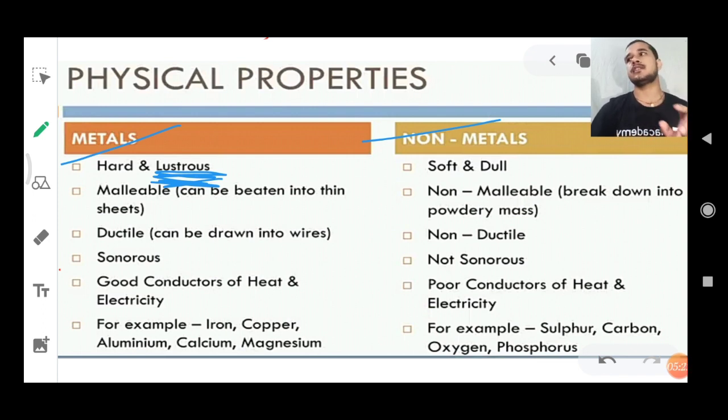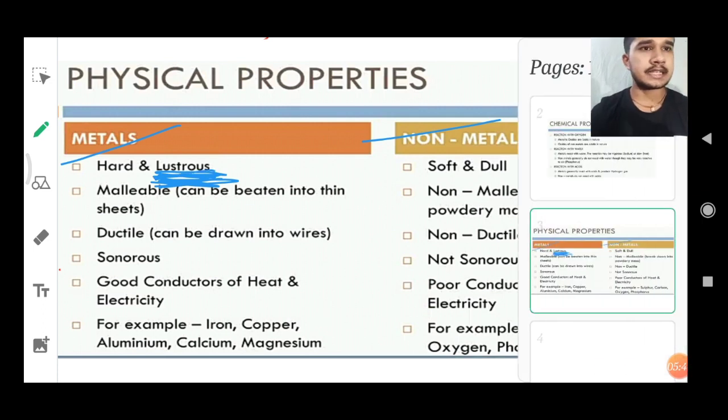And not only that, if we see some electroplated metals, like utensils, or some electroplated sweets. On sweets there is a particular type of sweet on which silver electroplating will be there, that shines. So that is also lustrous nature. I'll tell you with a slide.